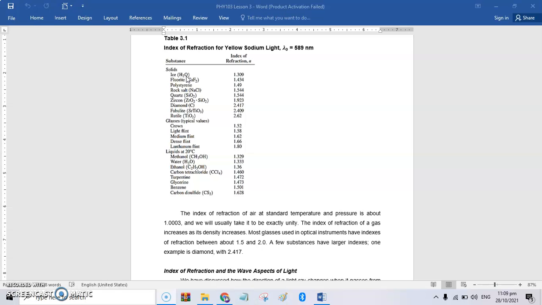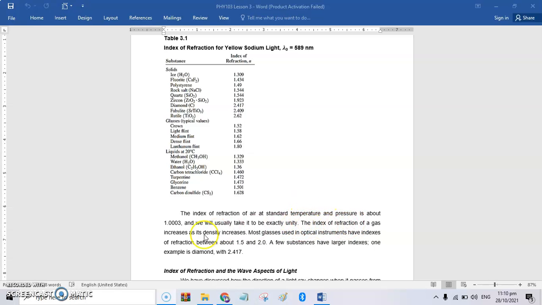For its solid phase, the ice, it has an index of refraction of 1.309 and is much lower compared to water in liquid form, which is 1.333. Okay? The index of refraction of air at standard temperature and pressure is about 1.0003, and we usually take it to be exactly unity, or 1.